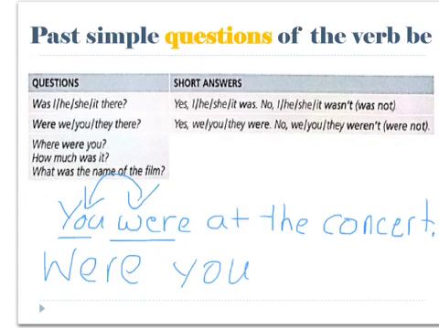We can also use question words to ask questions about the past with was and were. We put the question word before the verb be. For example, "Where were you?" "How much was it?" And "What was the name of the film?"